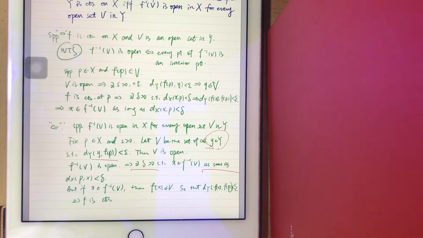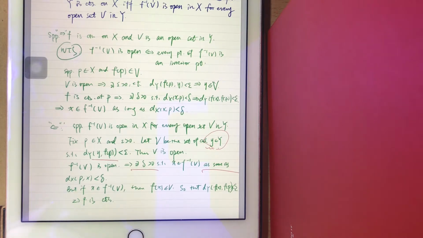So in the first step, we want to show the inverse of f is open. So we further want to prove that every point of f inverse of V is an interior point. This is basically the structure, the key point of the first proof.